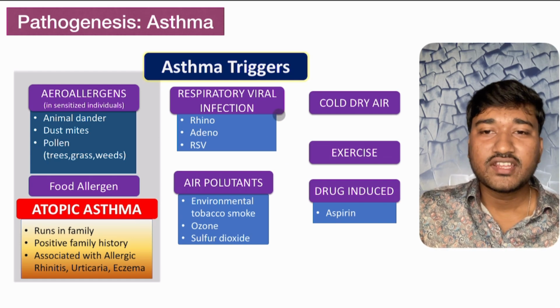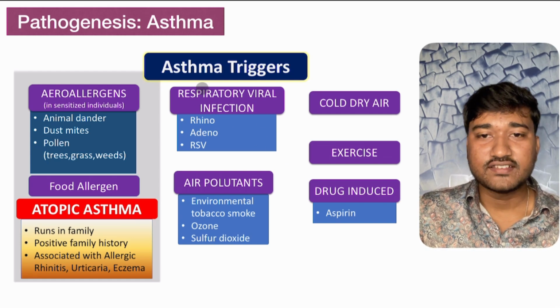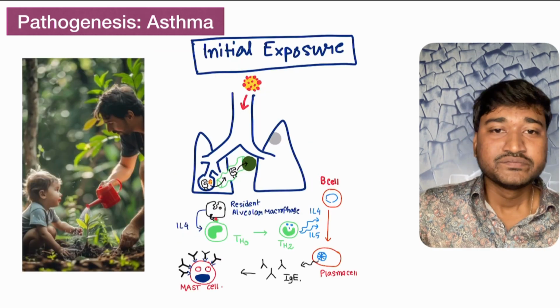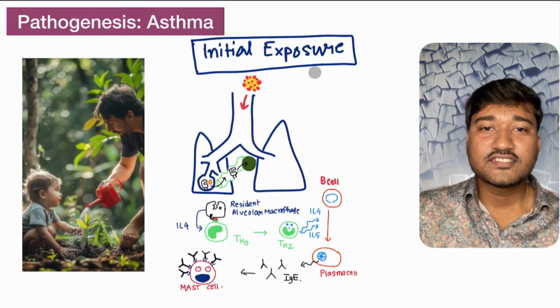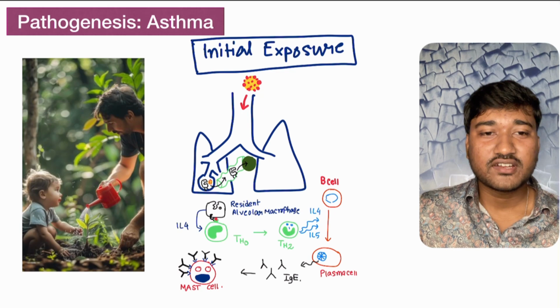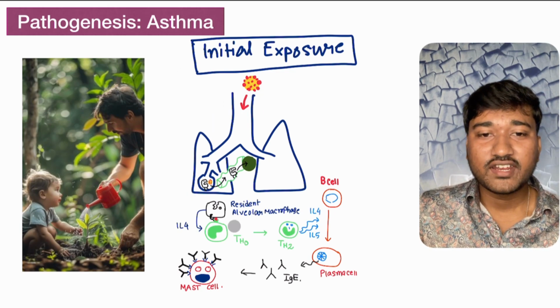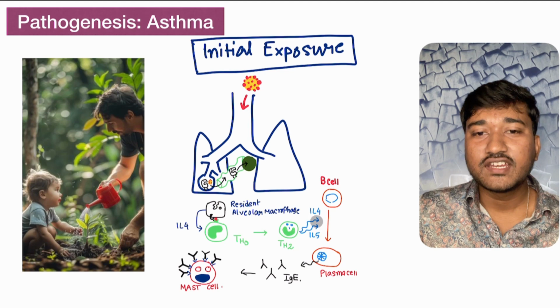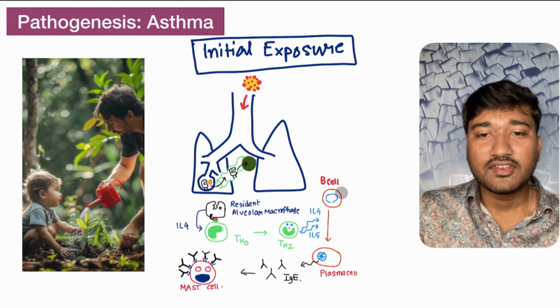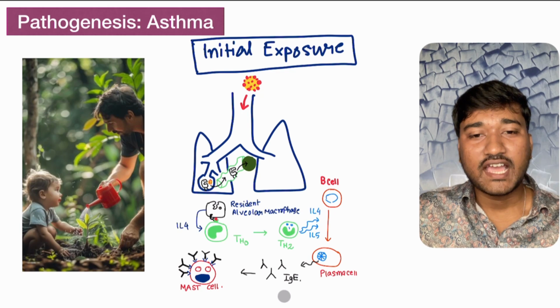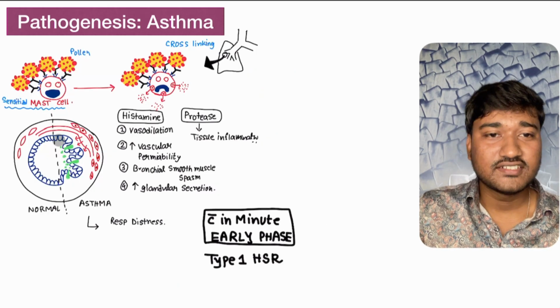We have respiratory infections as well, these viruses, as well as kerosene, remember, and tobacco, we should not forget. So what is the pathogenesis? There is initial exposure, the first time the baby goes to the garden, and this pollen comes, and T helper 2 mediated interleukin 4 and 5 production, and eventually B cell is converted into plasma cell, from there IgE and mast cell sensitization.